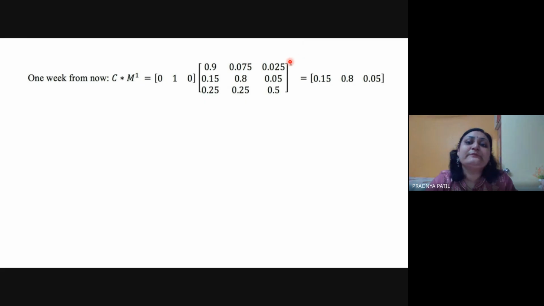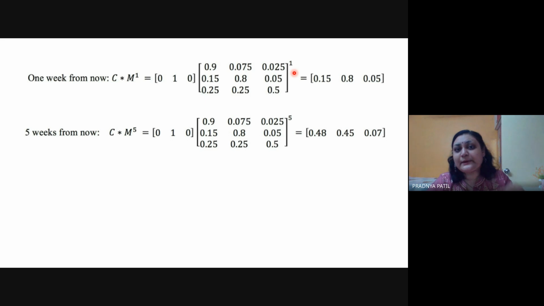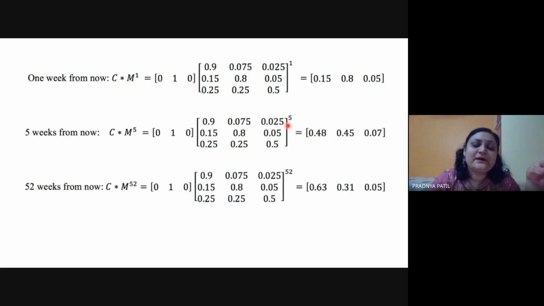So here the power would be 7. Depending on your given example, you will need to change it. Here we are observing the state on a per-week basis, which is why for 5 weeks it is mentioned as raised to 5. If I want to work for 52 weeks, it would be this 010 multiplied by this transition matrix raised to 52. And we would be getting some kind of row vectors.